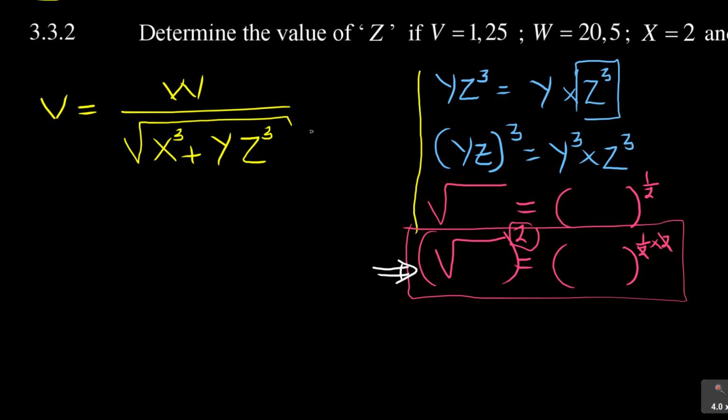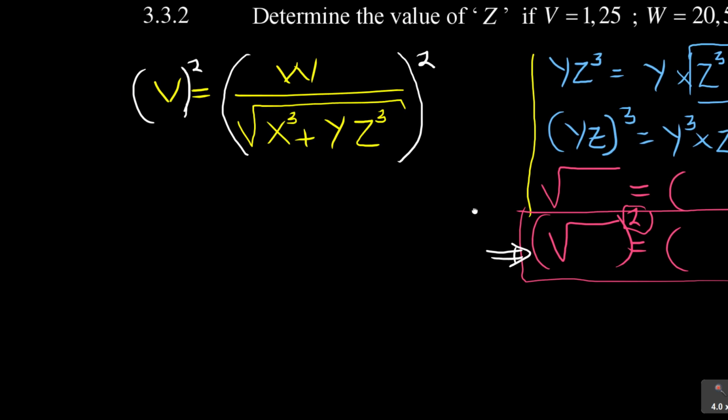If we start with this one, we need to come here. Because of that square root, I need to get rid of that square root, so I'm going to square this side and square this side. Unfortunately, the square root is at the bottom, it's not affecting the top. But whenever you are squaring, you must ensure that you square everything.